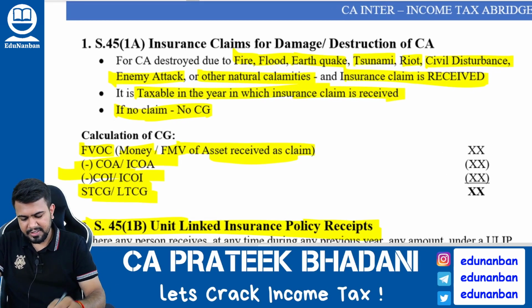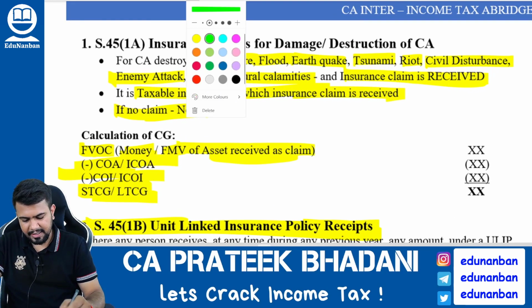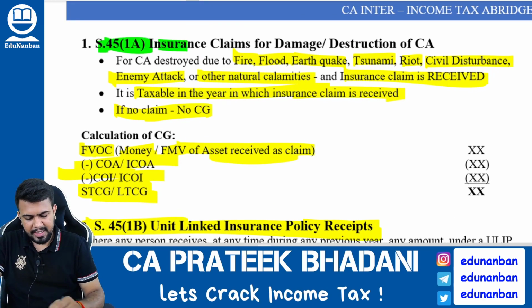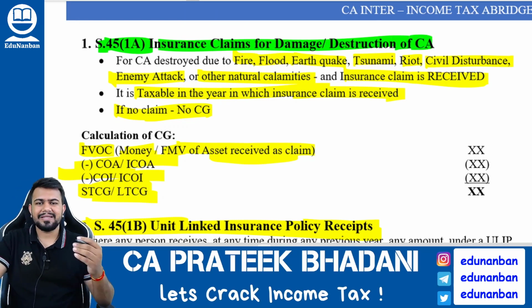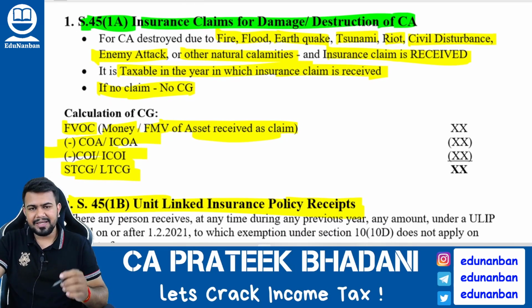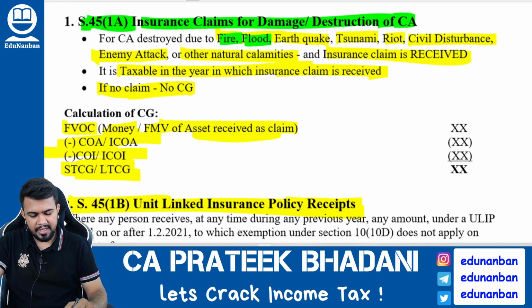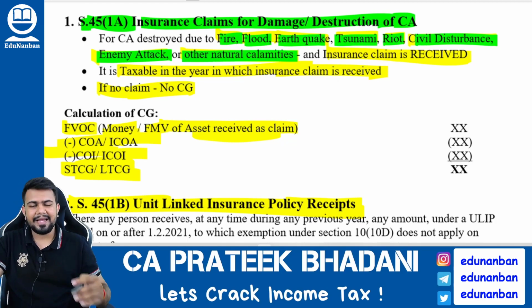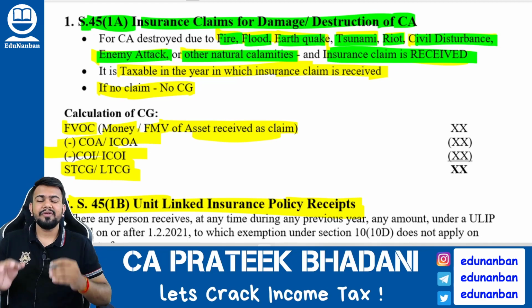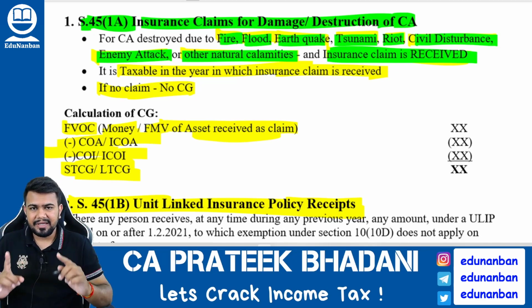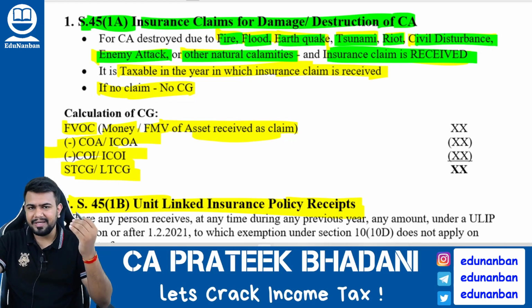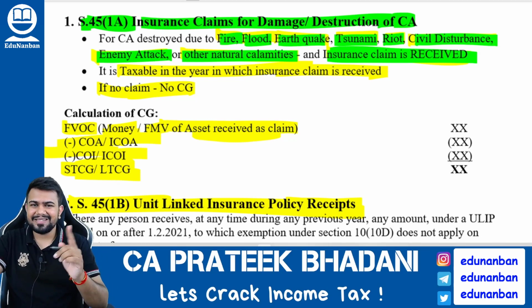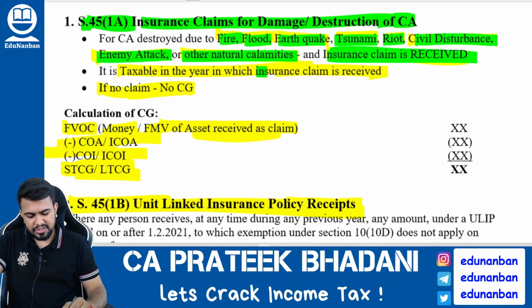So the first case is Section 45 subsection 1A. Section 45(1A) talks about insurance claim received for damage or destruction of a capital asset. If a capital asset is destroyed due to fire, flood, earthquake, tsunami, riot, civil disturbance, enemy attack, or any other natural calamity, then if the insurance claim is received, what will be the year in which transfer happened? The year in which transfer happened will be the year in which the capital asset was destroyed, because even destruction is transfer. However, the capital gains will be taxable in the year in which the insurance claim is received